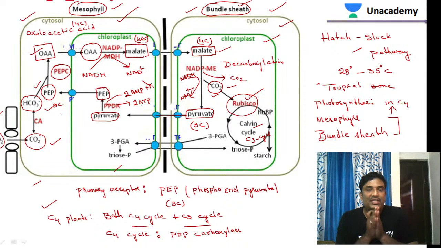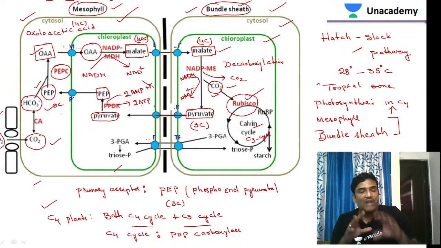Phosphoenol pyruvate is a 3-carbon compound; it interacts with bicarbonate to form the first stable compound, called oxaloacetic acid, a 4-carbon compound. Because the first stable product formed in the cycle is a 4-carbon compound, this cycle is called the C4 cycle.